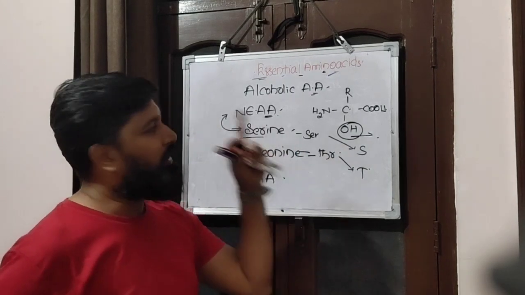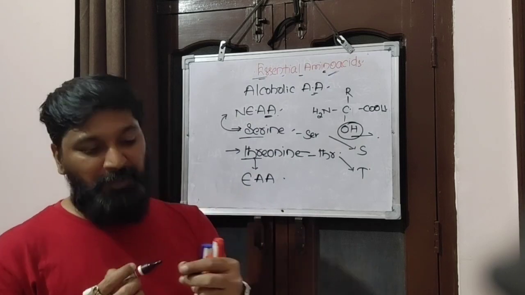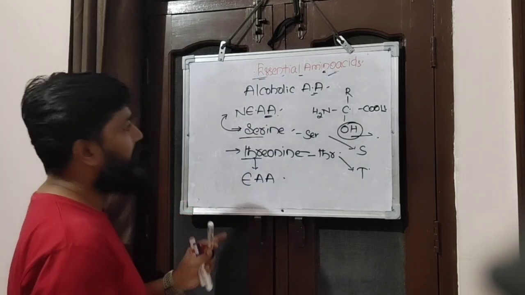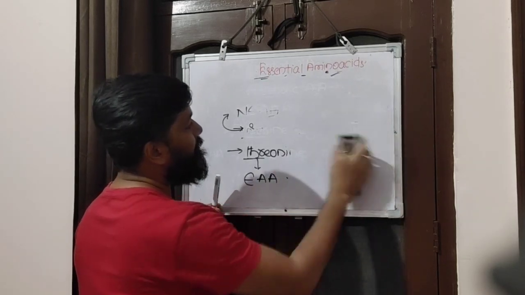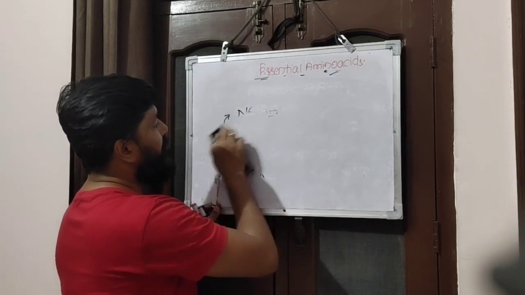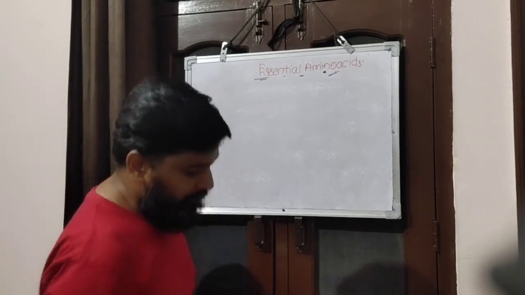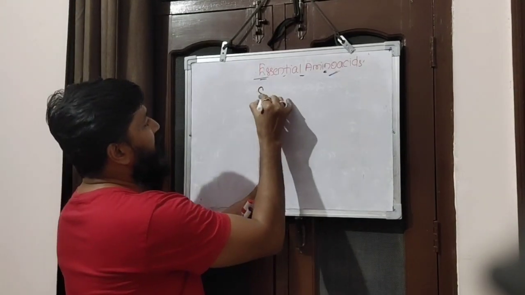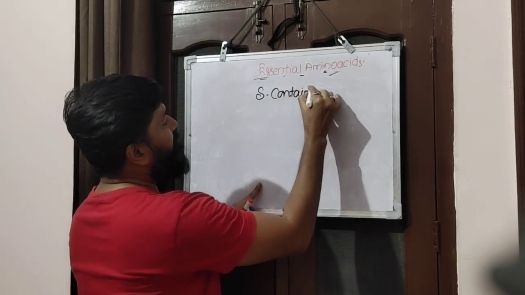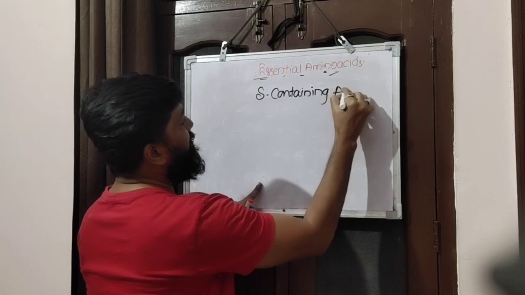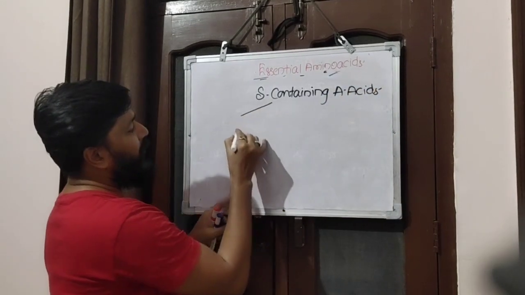The last ones that we are going to discuss are two more amino acids which have sulfur present in them. Sulfur containing amino acids. It includes two of them here.